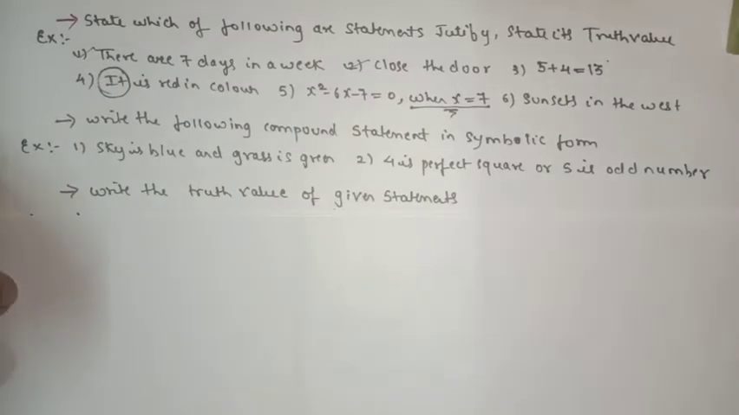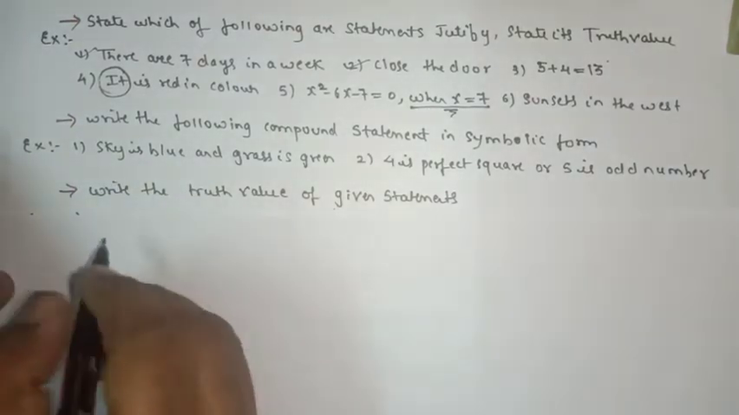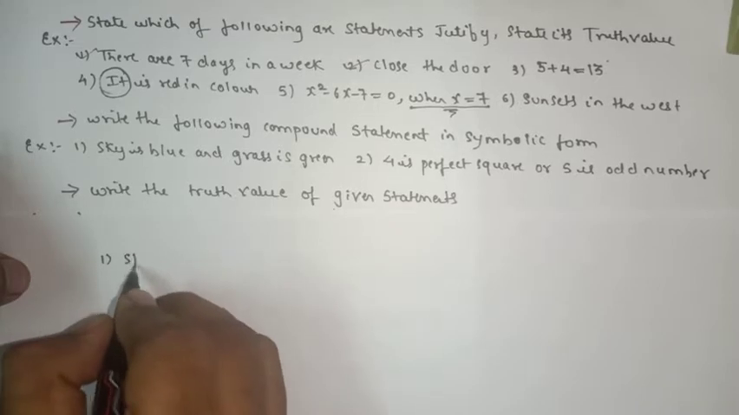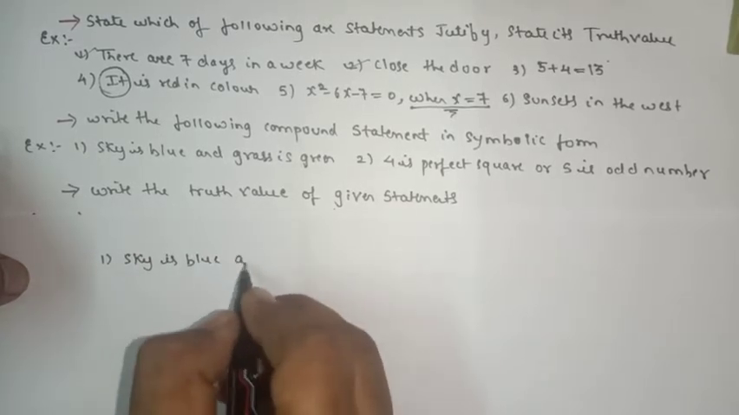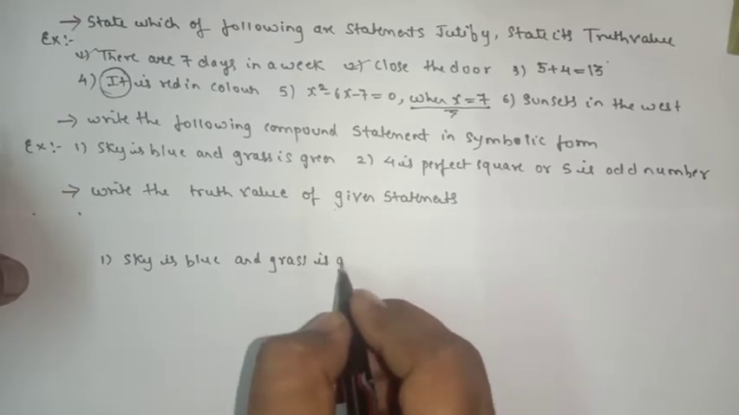Now we'll see the next question. Next question is: write the following compound statement in symbolic form. So here we have the statement and we have to convert that statement into symbolic form. Sky is blue and grass is green.